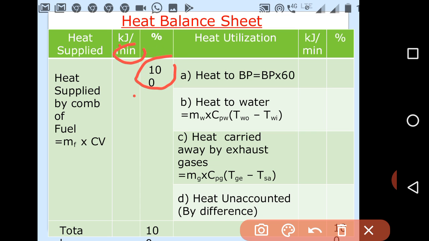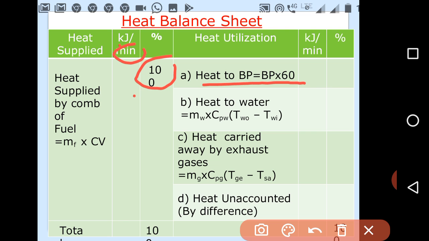Apart from that, we are utilizing this heat energy in the production of brake power. You have already calculated it, so whatever the calculated value is, we represent it against the brake power.